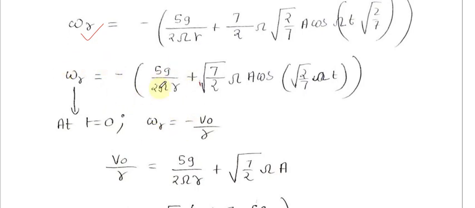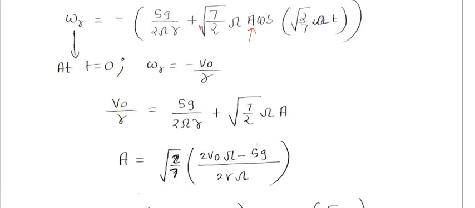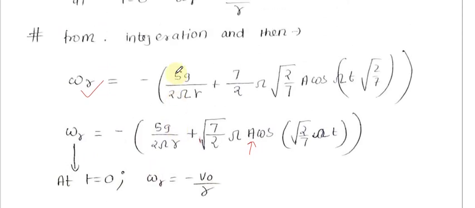Omega r is minus v minus 5g by 2 sigma minus 5g by 2 omega r plus root 7 by 2 omega a cos, and we have to find the amplitude. So we will use initial condition. In SHM we already know that to find the amplitude we have to use the initial condition. So at t is equal to 0, omega r is equal to minus v naught by r, and once I equate that on both sides, minus minus gets cancelled.